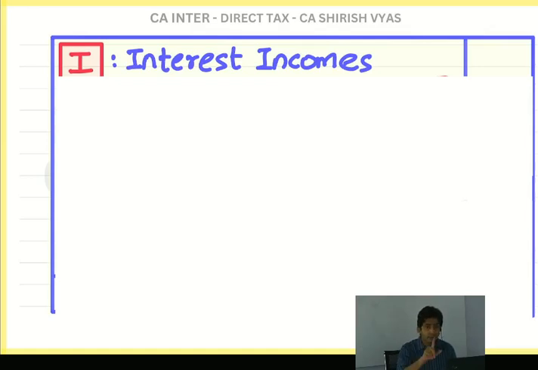Taxable. See, everywhere you check, it is not falling in other heads. It is not salary, it is not house property, it is not business, it is not capital gains. So it is income from other sources. And it is taxable also. But there are 4 interest incomes, look, which are exempt. I have made a keyword for that, look here.